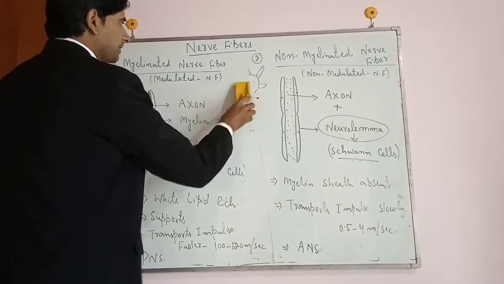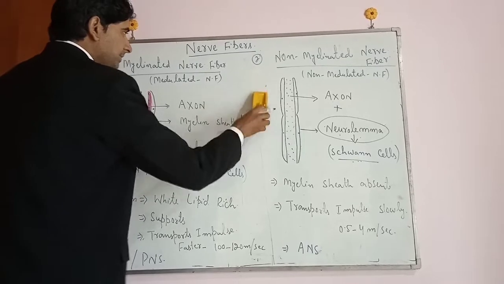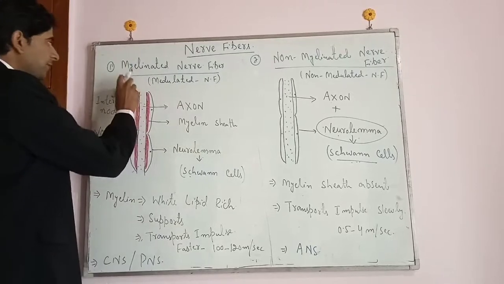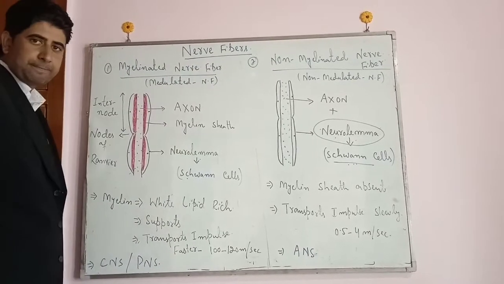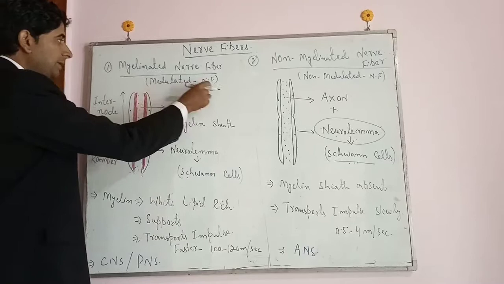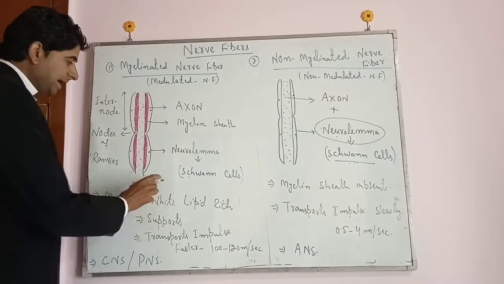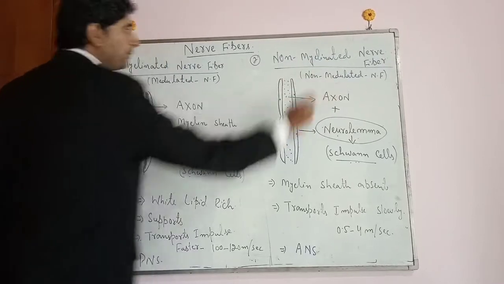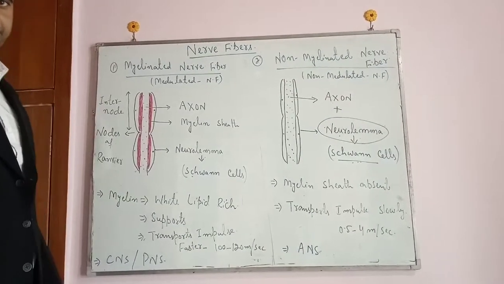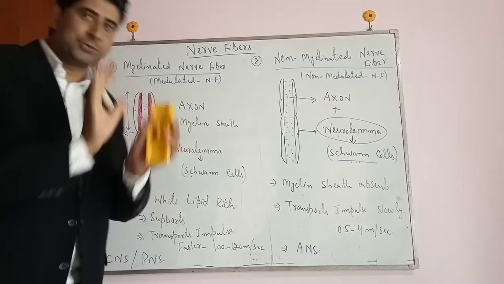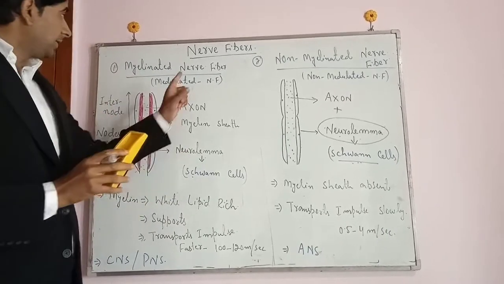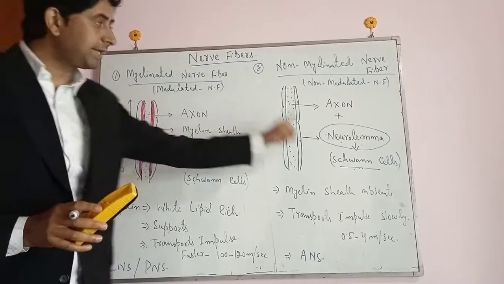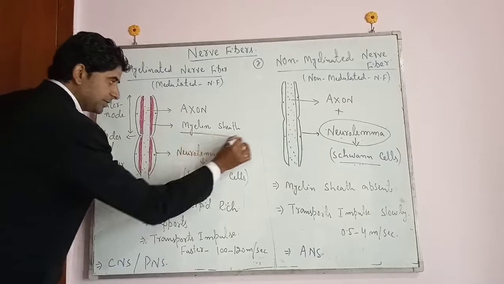So now this nerve fiber is classified in two categories. Number first one is the myelinated nerve fiber, also termed as medullated nerve fiber, and second one is non-myelinated nerve fiber or the non-medullated nerve fiber. फर्क क्या है? The difference between the two is the presence and the absence of a sheath, that is a myelin sheath.